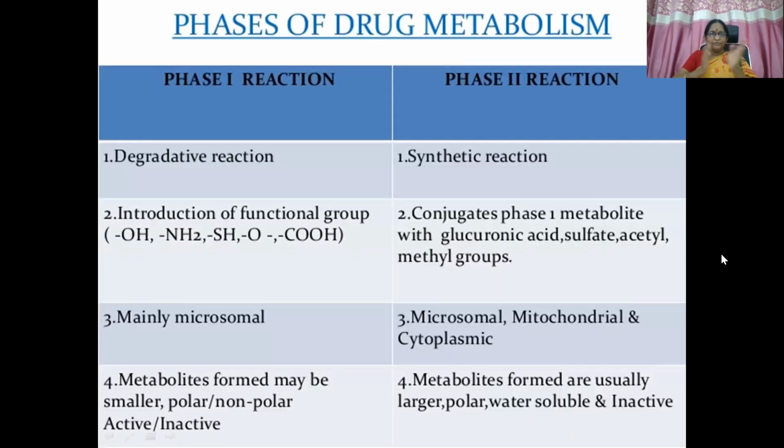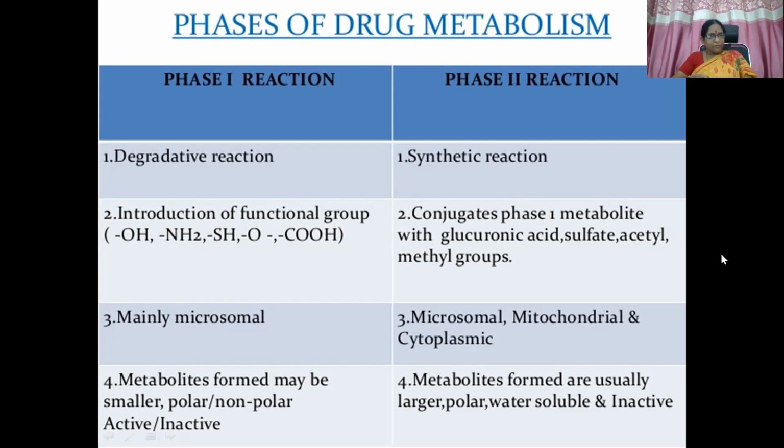So differences between phase 1 and phase 2. Degradative reaction and then synthetic reaction. Introduction of functional group or uncovering of the functional group. Then conjugates phase 1 metabolite with glucuronic acid, sulfate, acetyl, methyl, all these kinds of groups. This is mainly microsomal, and this is microsomal, mitochondrial, and cytoplasmic.